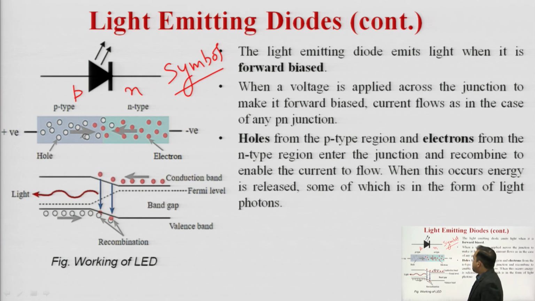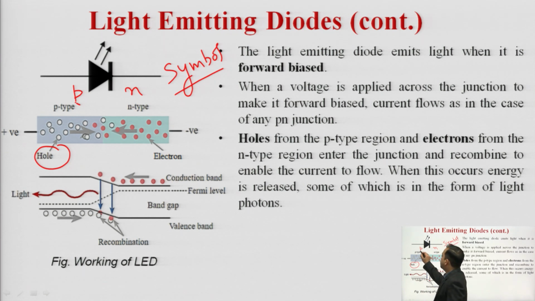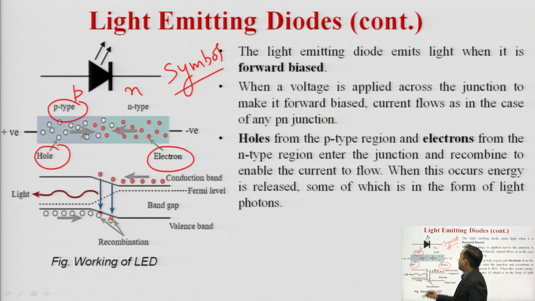As we apply some potential, the holes, which are the majority charge carriers in the p region, and the electrons, which are the majority charge carriers in the n type region, are attracted towards the junction, and as a result there is a recombination of holes from the p side and electrons from the n side.